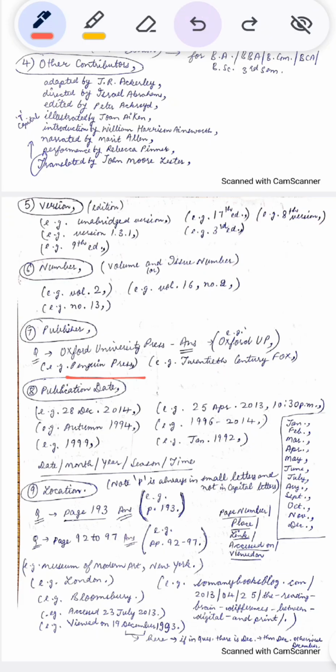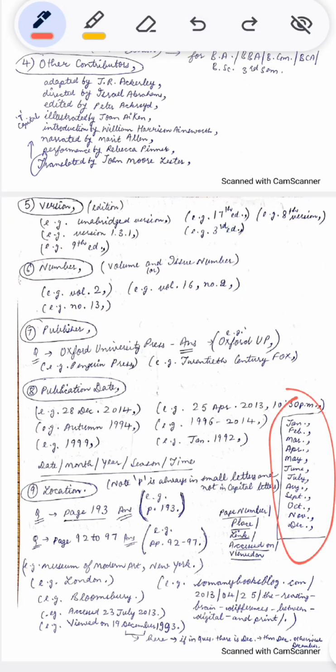8th is publication date. After publication date, there is comma. What can be publication date? It can be a date, month, year, season or time. Now, the date is 28th December. You are given December. You have to write the months in this format.